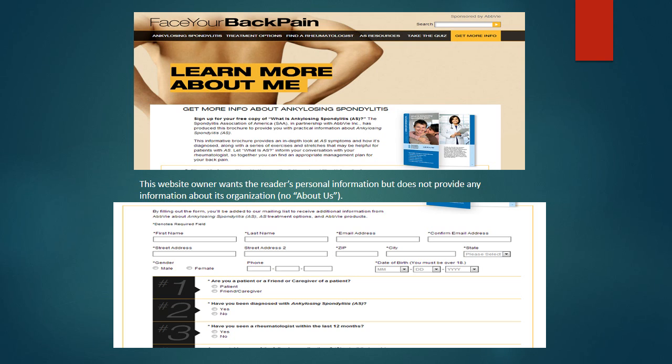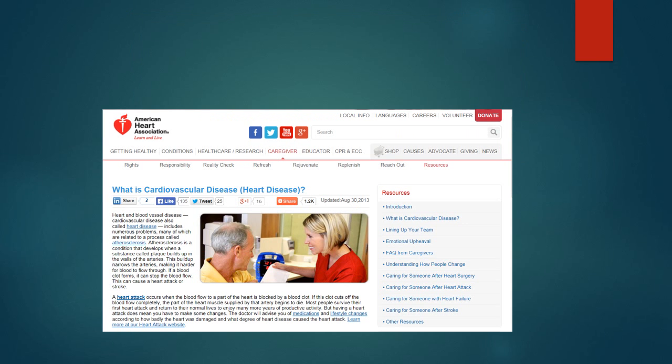Websites that have advertisements that are closely related to their purpose should be closely examined. Does the financial relationship between the product and the website affect the content? This website from the American Heart Association presents information in a calm, factual way without extravagant claims or excessive emotion. It is free of advertisements and represents a well-known organization responsible for research in heart disease.